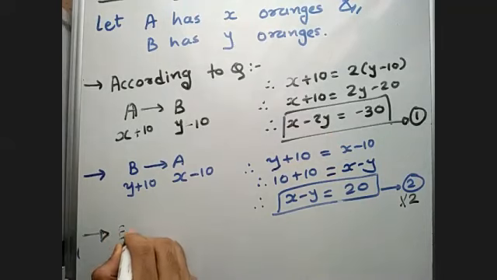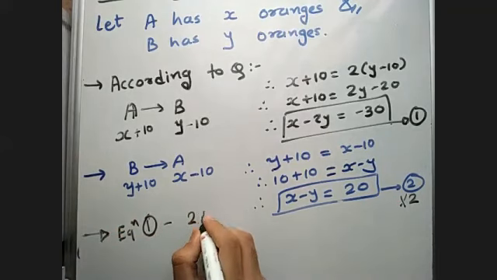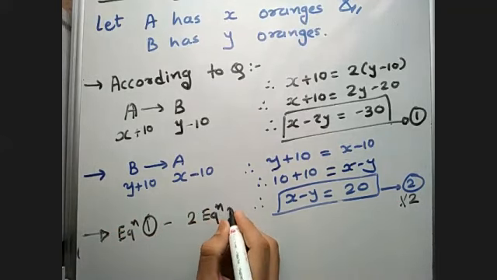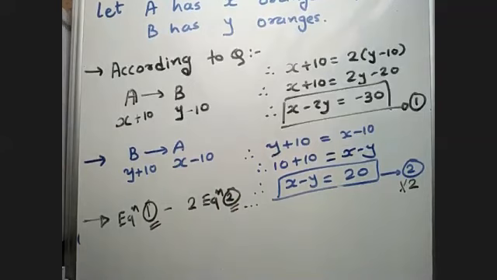So equation 1 minus 2 times equation 2 will give you. So X minus 2Y is equal to minus 30. Now I am multiplying with 2, so 2X minus 2Y is equal to 40.